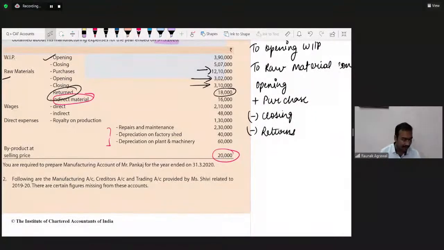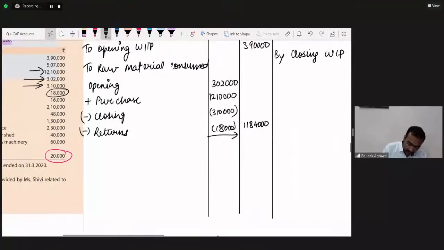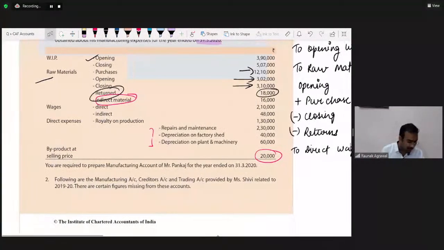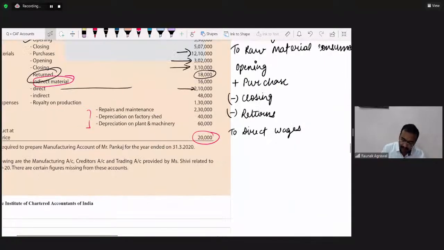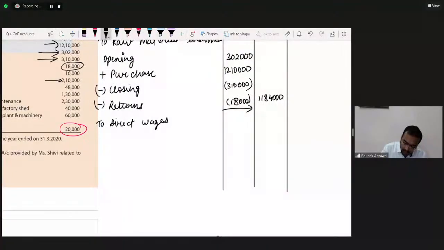Direct as well as indirect wages are given. So first of all, we will write to direct wages. The direct wages figure given is 2,10,000. Okay.